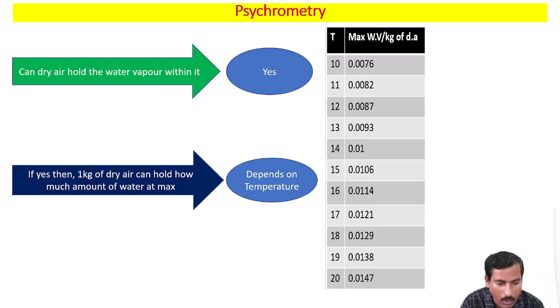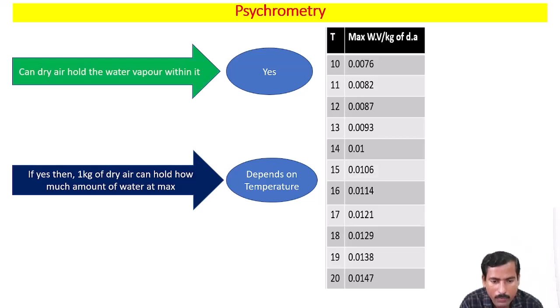Please try to understand. I will ask once again. Can dry air hold the water vapor within it? Of course, we have defined the moist air. Moist air is nothing but dry air plus water vapor. It means dry air can hold the water vapor. There is no doubt in that. But how much? If you consider 1 kg of dry air, how much amount of water vapor can it hold at max? What is the capacity of holding the water vapor by 1 kg of dry air? But you won't get a specific answer to this because it depends on the temperature.